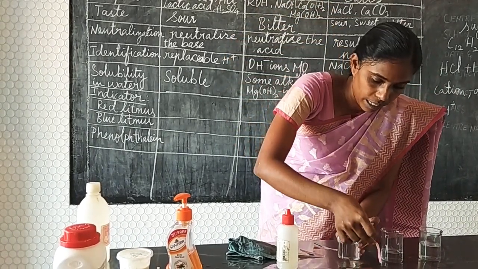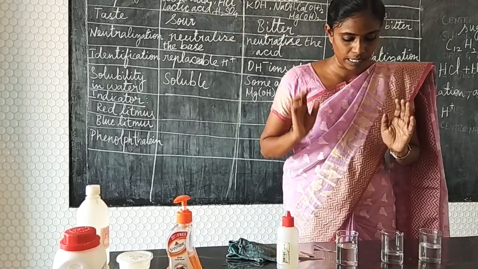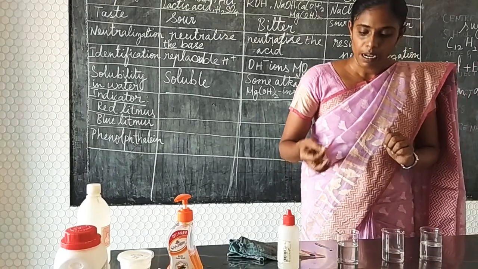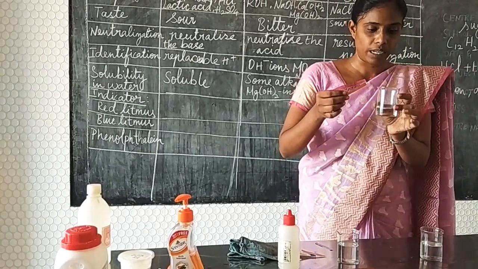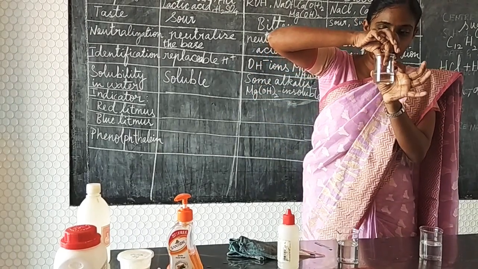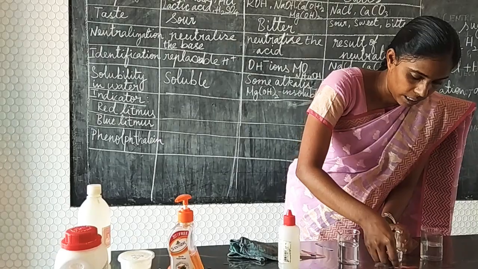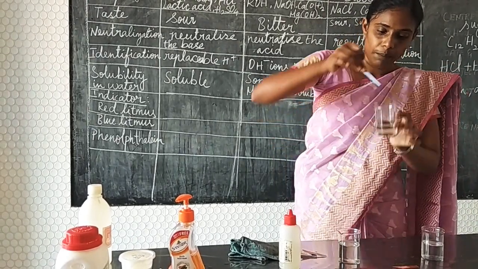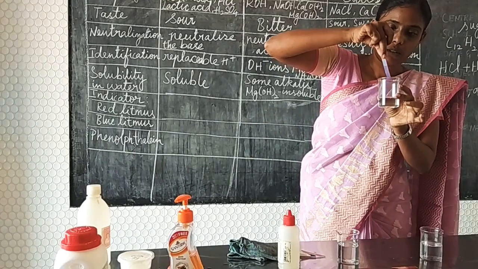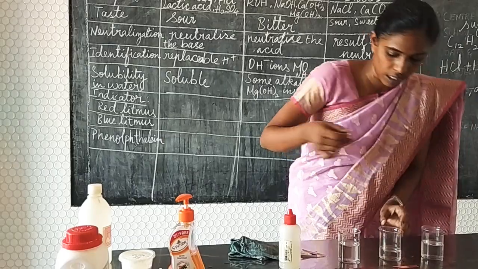So here, red litmus has no change, but the blue litmus has changed into red in color. Now, in the same way, I am taking a red litmus paper and dipping it in the next solution. No change. Okay, fine. Next, I am taking blue litmus paper and again dipping it. Wow, no change. Red litmus and blue litmus, there is no change at all.